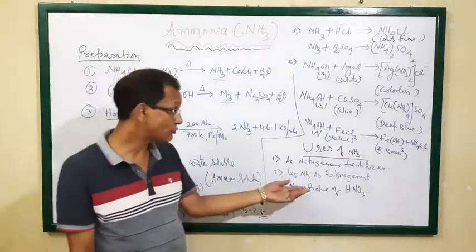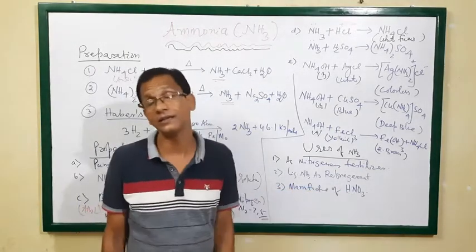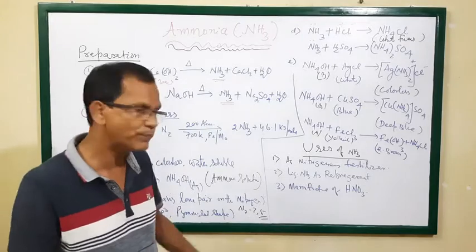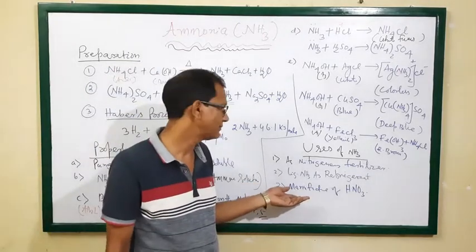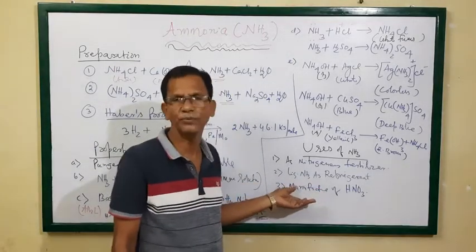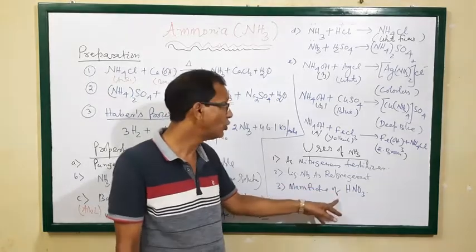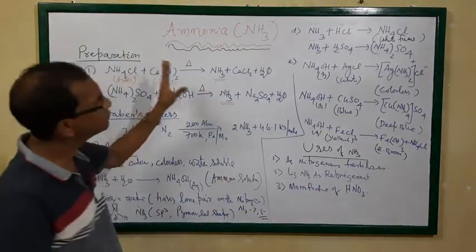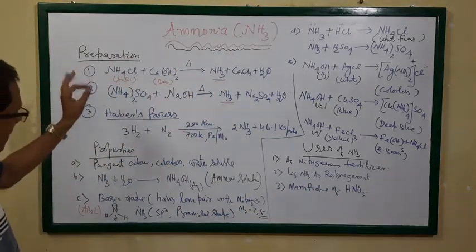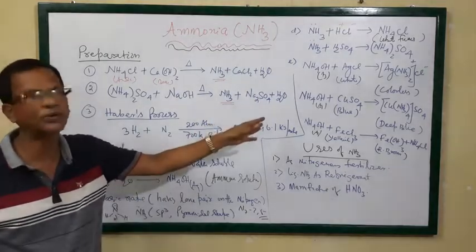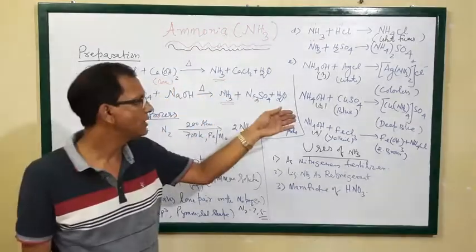Then it is also used in the manufacture of nitric acid. Nitric acid can also be prepared from ammonia gas. Okay, this we will discuss in the preparation and properties of nitric acid. So these are the very important preparation and physical and chemical properties of ammonia gas.